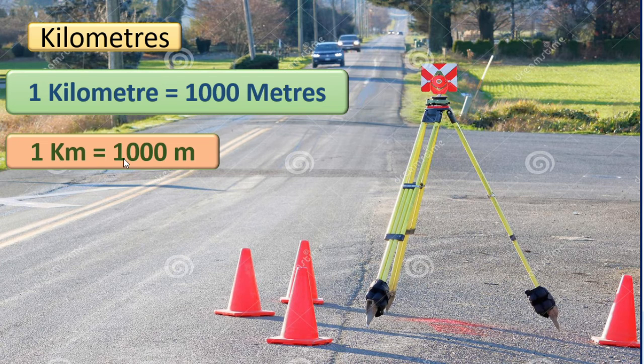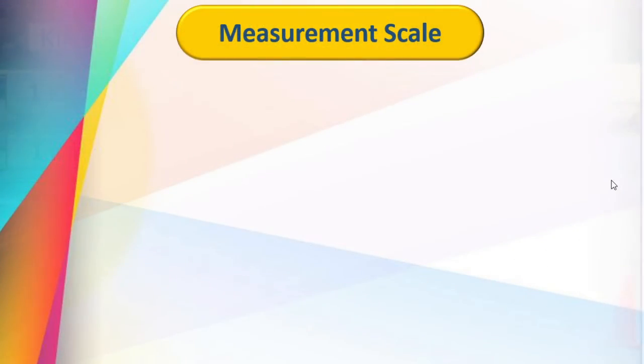Okay, and kilometer it is written in short form as km. 1 km is equal to 1000 m. M means meters, km means kilometer. This is the largest metric unit to measure the length. Smallest is millimeter and the largest is kilometer. Okay, remember this. Measurement scale we know.